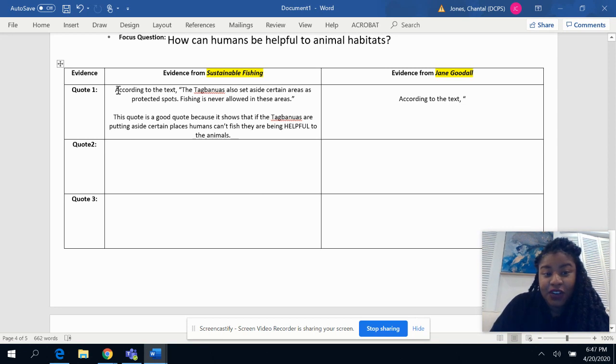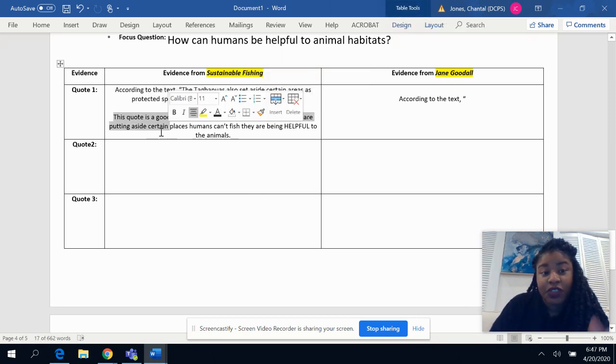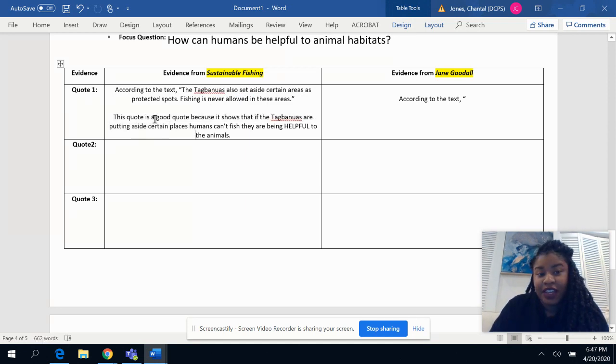This is the C, according to the text. This is the E. This quote is good, or this supports my claim, right? You can still say that too. This quote supports my claim because, right? You have it right here.